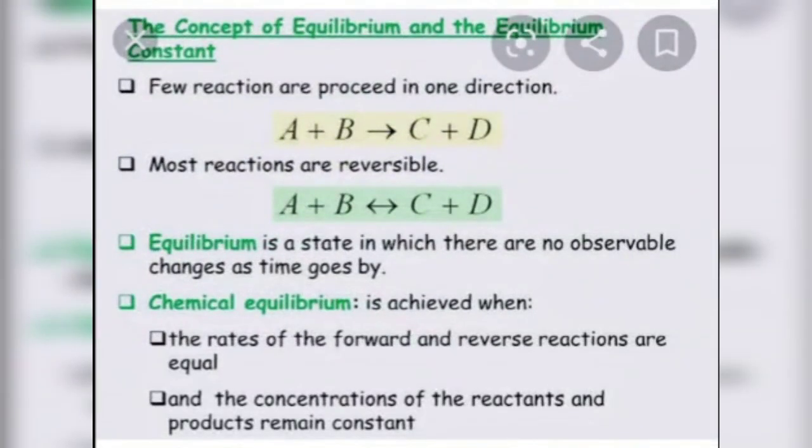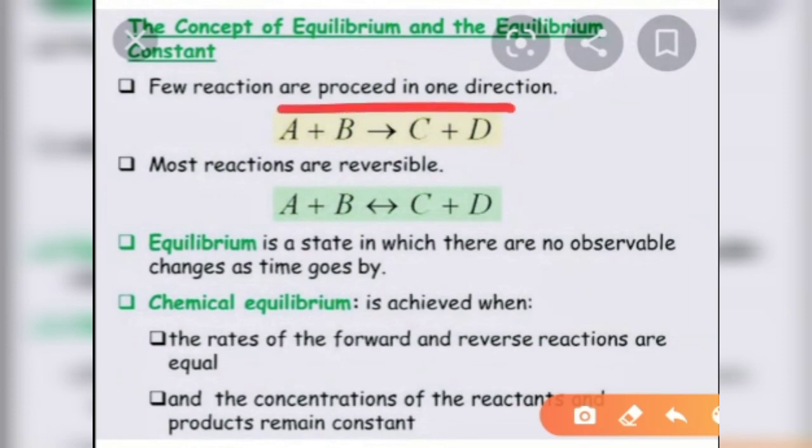Okay, now equilibrium and the equilibrium constant. Few of the reactions are irreversible reactions. They proceed only in one direction. Only a left to right arrow is there. They are irreversible. There is no equilibrium stage in this. So there is no law of mass action applicable. This reaction is a reversible reaction because they are proceeding in both directions. There are two side arrows. This is an indication of reversible reactions.